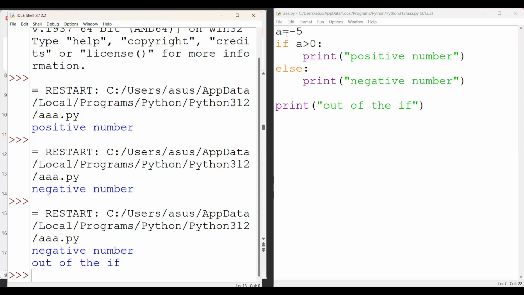What is the meaning of sequential statement? Sequential means line by line. First this line is executed, then this, and so on, line by line. But in this case, first this line is executed, then the condition is there. According to the condition, the statement is executed. After we terminate the if part, the rest of the code is executed. This is the way the compiler runs our program.